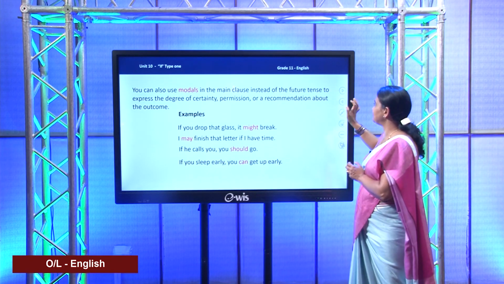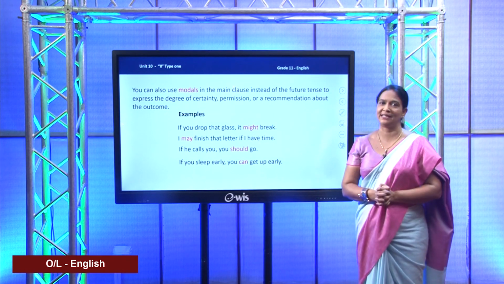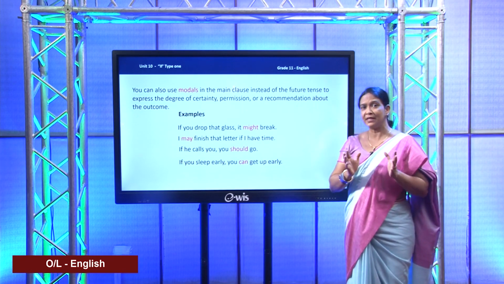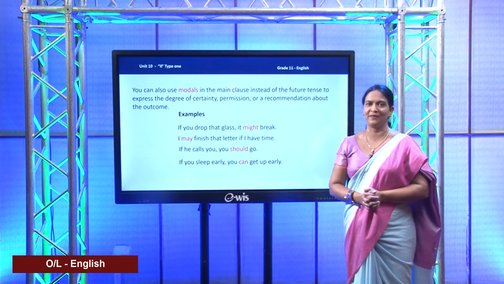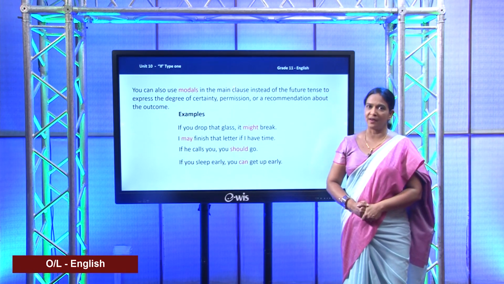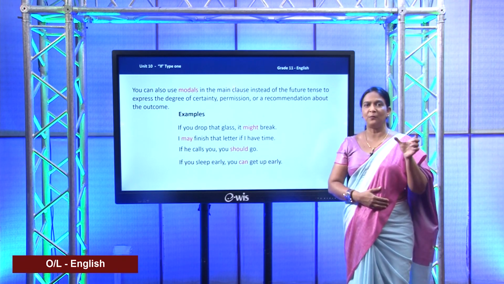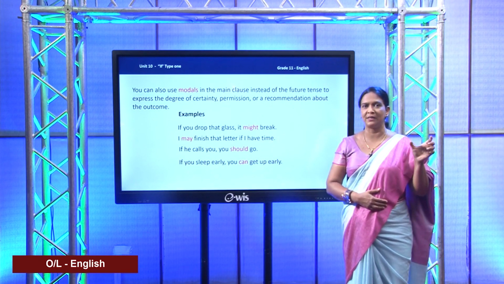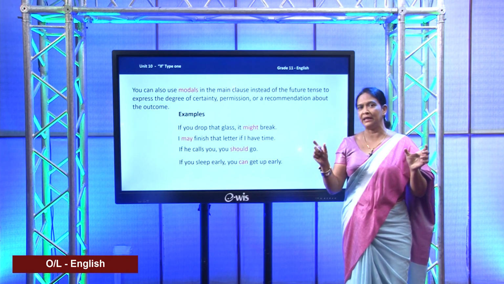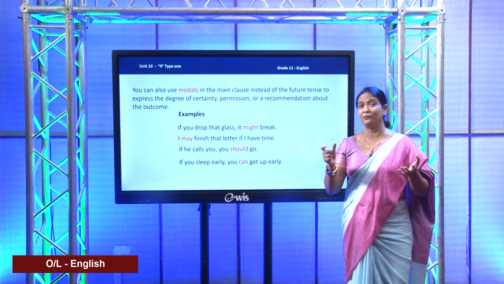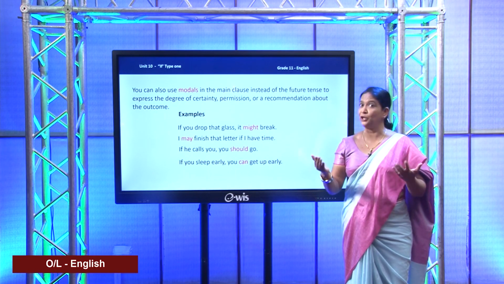So, with that, we have come to the end of today's lesson. So, let's recall what we learned. Today, we focused on the first type of the conditional clauses. And then you learned how to construct if type 1 sentences. And I told you, in an if type 1 sentence, the verb in the condition comes in simple present and the verb in the main clause comes in simple future. And I told you, instead of a simple future verb, we can use the modals as well. Hope you all have got these points, right?